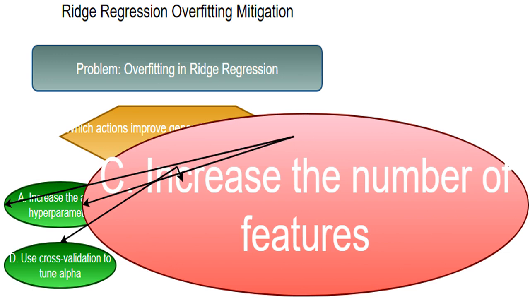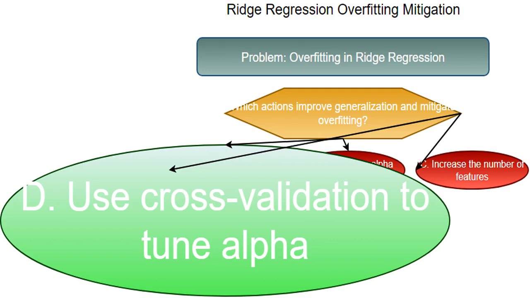This is incorrect. Cross-validation is a powerful technique to find the optimal alpha value. We split the data into multiple subsets. I train the model on some subsets and validate it on the remaining subsets. This helps me to find the alpha that generalizes best to unseen data, minimizing overfitting risk. This is a very smart move.